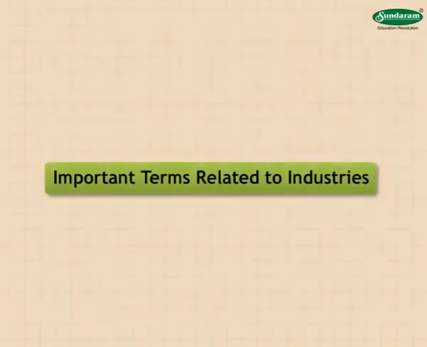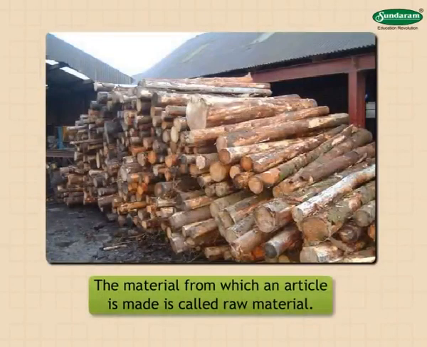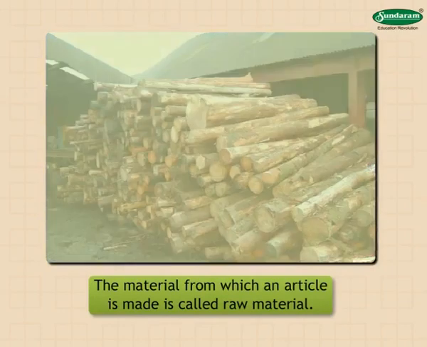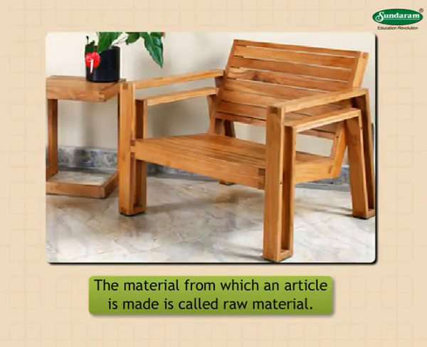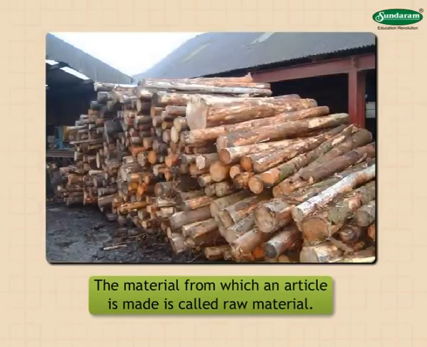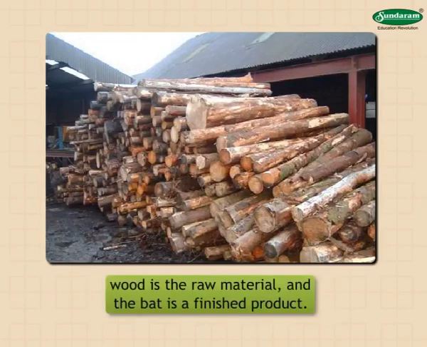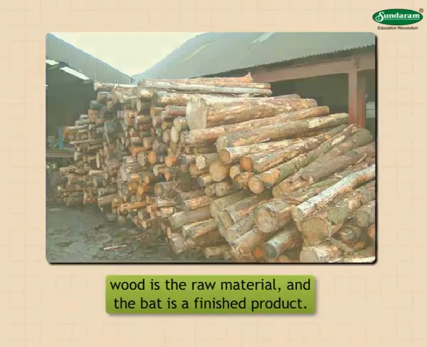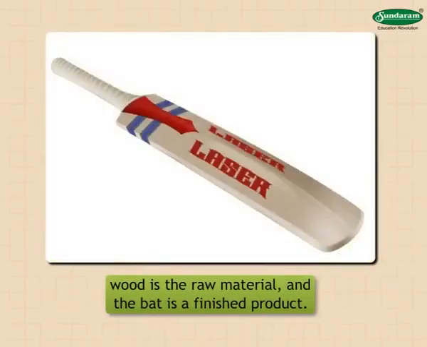Important terms related to industries. The material from which an article is made is called raw material. After processing the raw material, we get finished products. While making a bat from wood, we have to make several changes in the wood. Here, wood is the raw material, and the bat is a finished product.